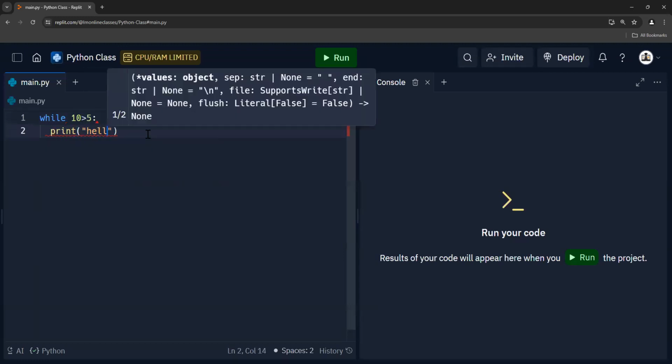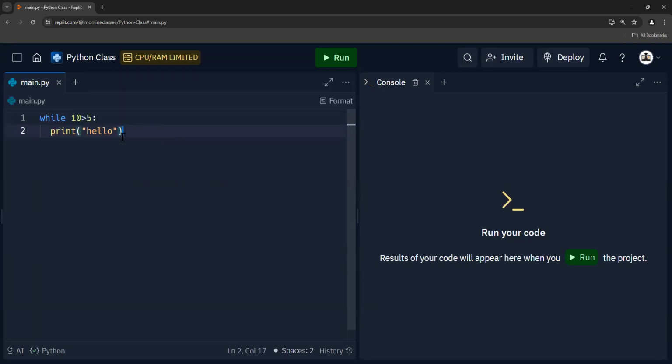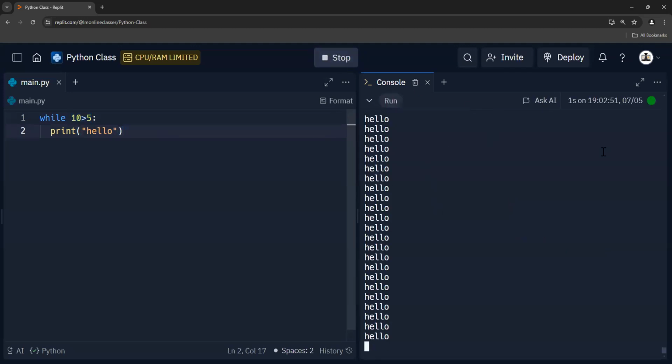For example, print hello. Something that will happen is this is an infinite loop. It will never stop. If I do end up running it, you'll see that it'll print a lot, and if I leave it on, it'll probably crash my computer. This is a while loop. This is always true, so it will repeat this a lot of times. I can't really show you, but in just 3 seconds, it printed a lot of hellos. But the point still stands.